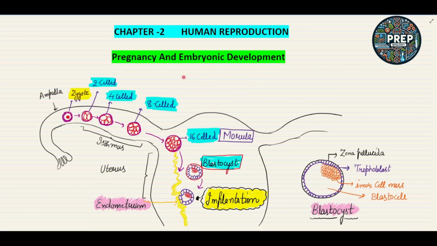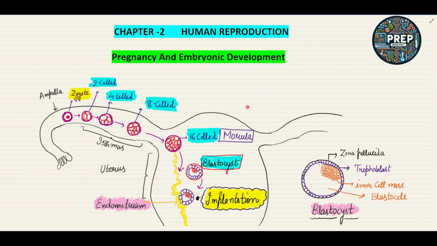So today in this lecture we are going to discuss a very important topic of chapter number 2 of class 12th biology, that is human reproduction, and the topic we are going to discuss is pregnancy and embryonic development.